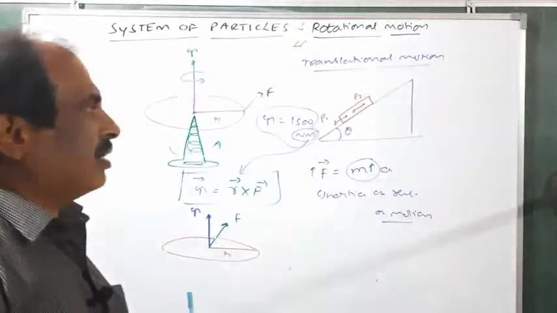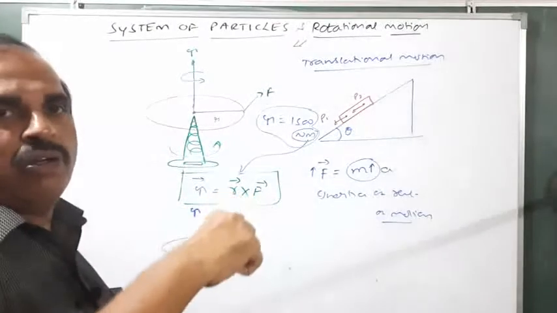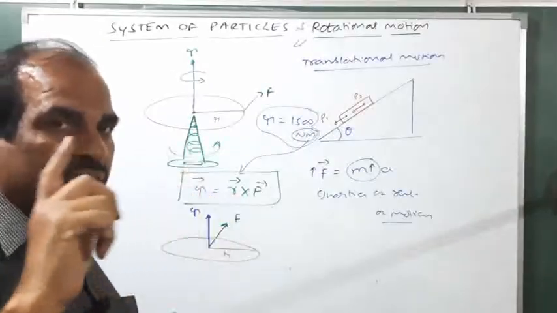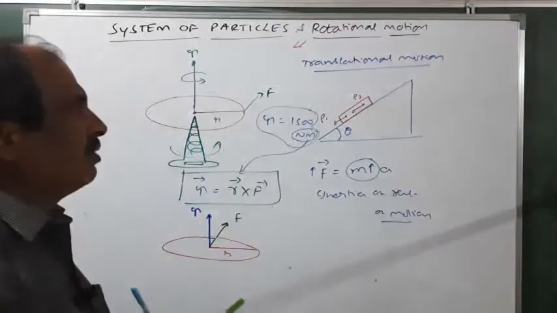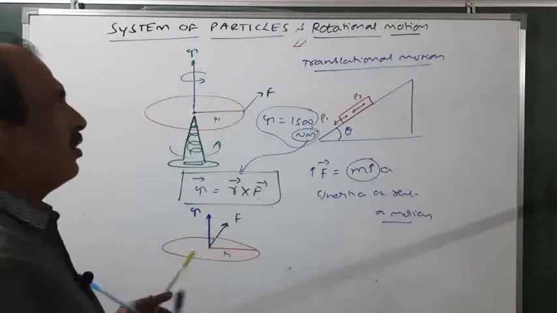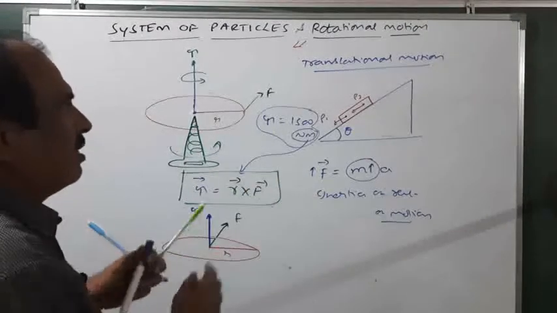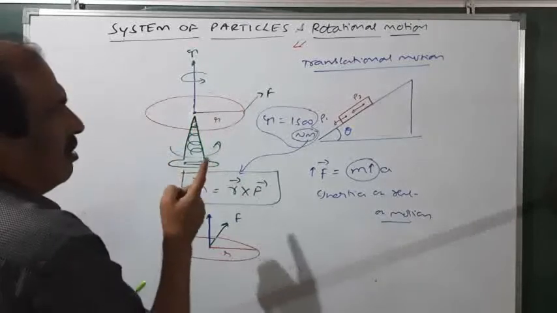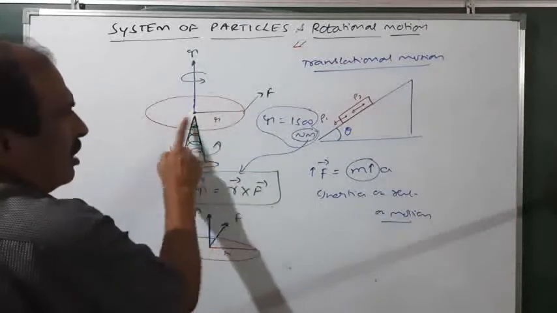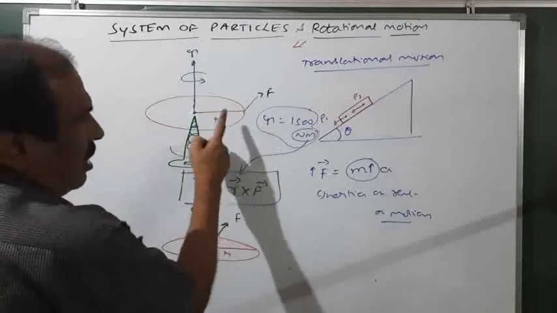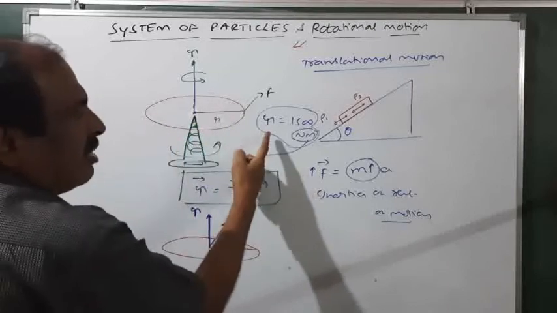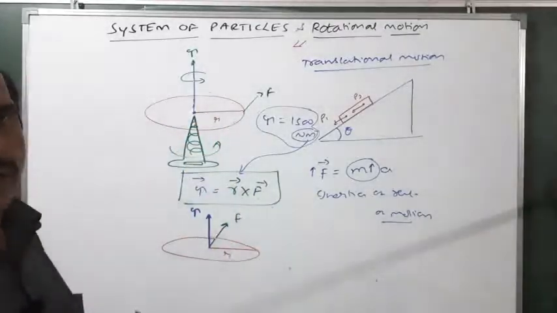The more the torque, the more the pickup. Torque speeds up rotational motion quickly, and this speeding up is measured by a quantity called torque.